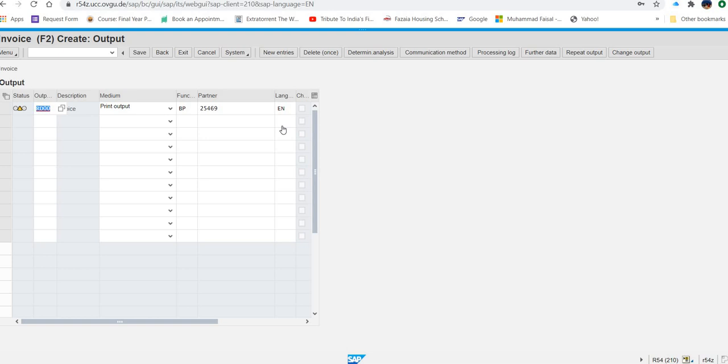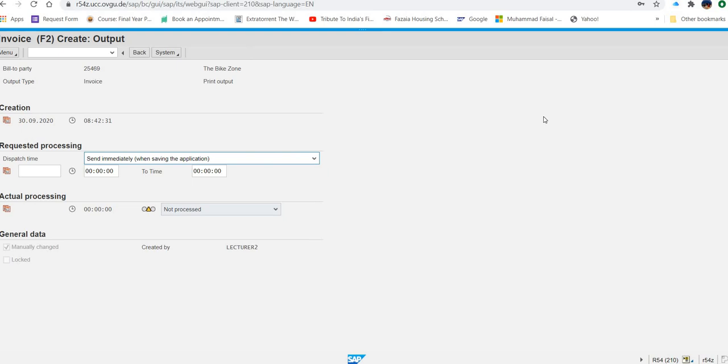Now what else are they asking us? Click on the further data button. Further data button to produce the following screen. Now where is that further data button? Here. Now this screen is there.